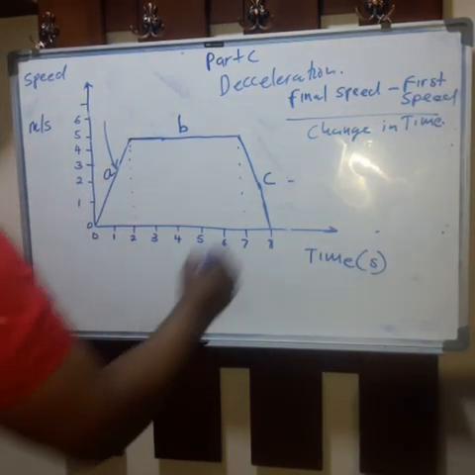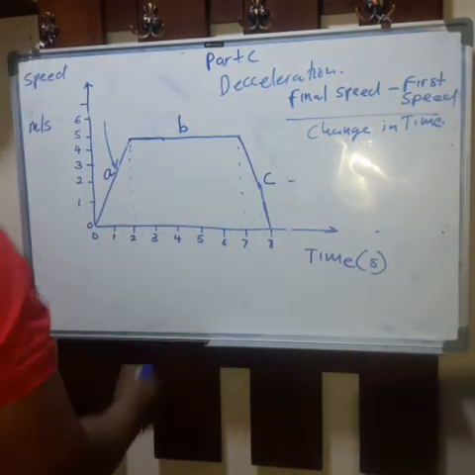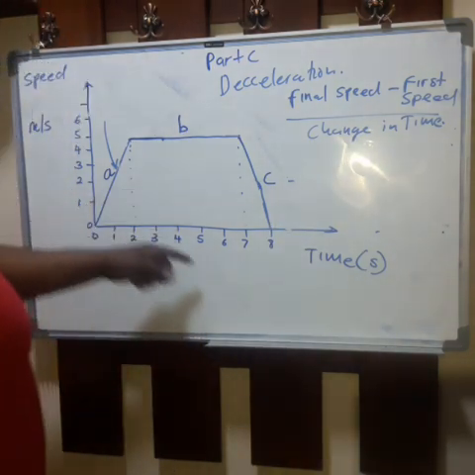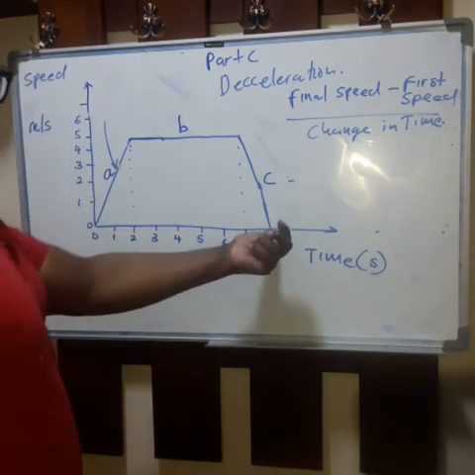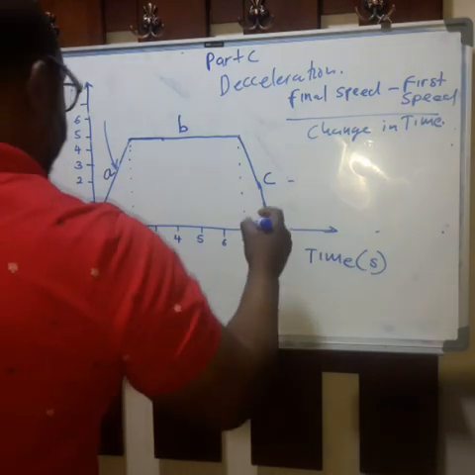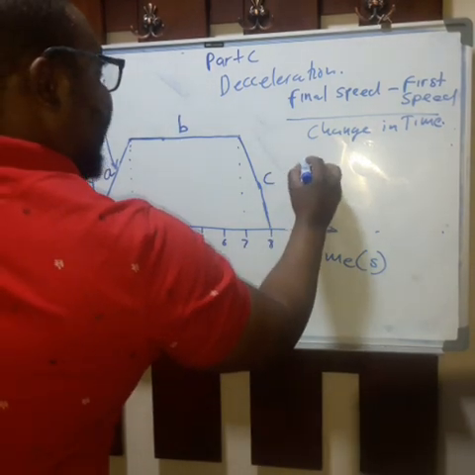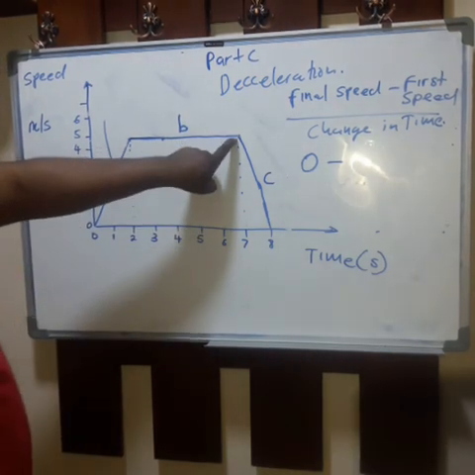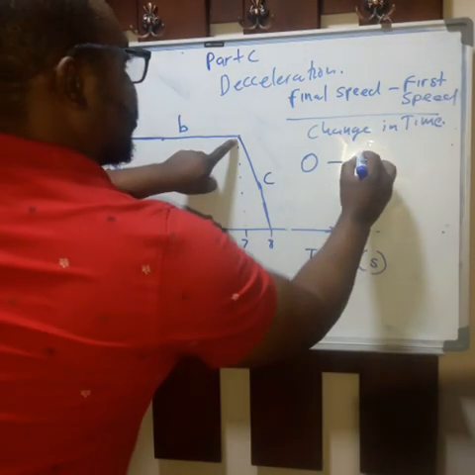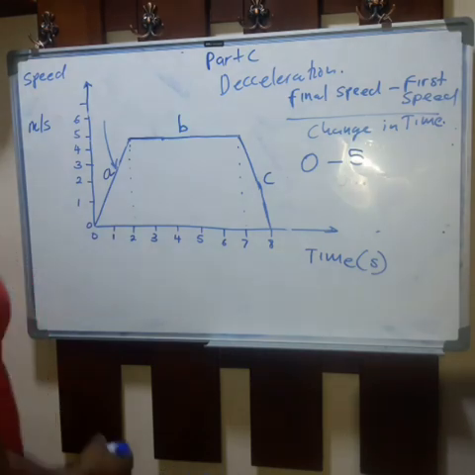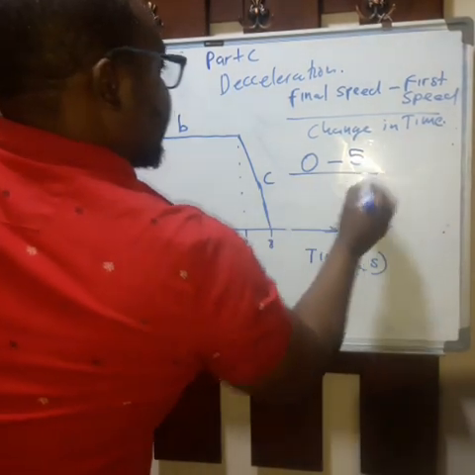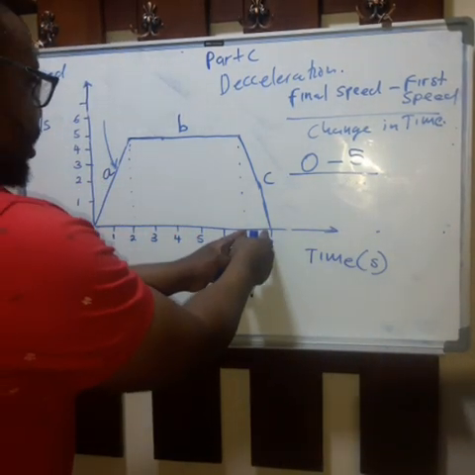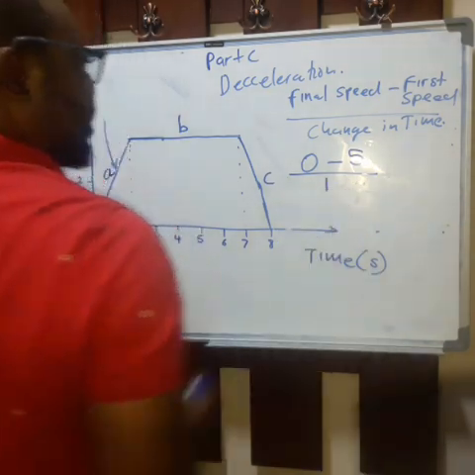My final speed in this case for part C is 0 because it became stationary after 8 seconds. So final speed is 0. First speed is now 5, so 5 meters per second. Then change in time from here to there was 1 second.